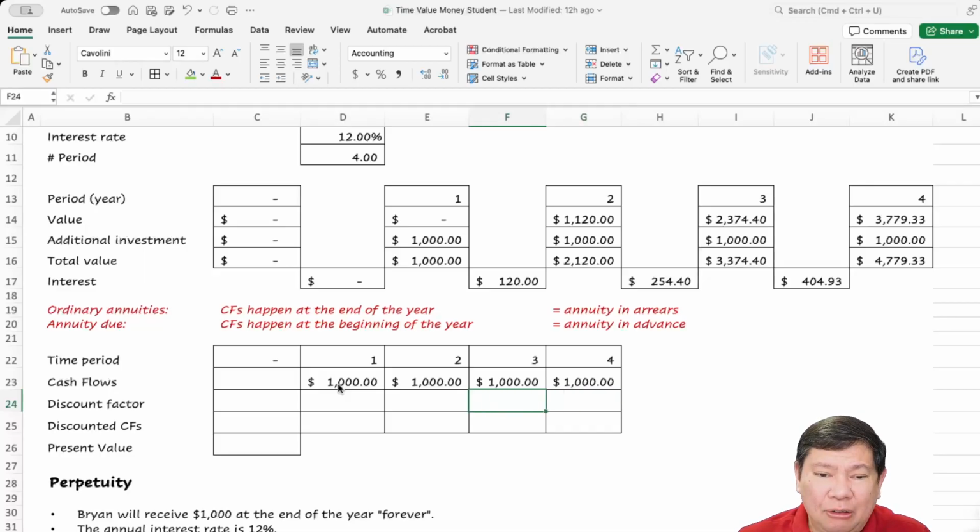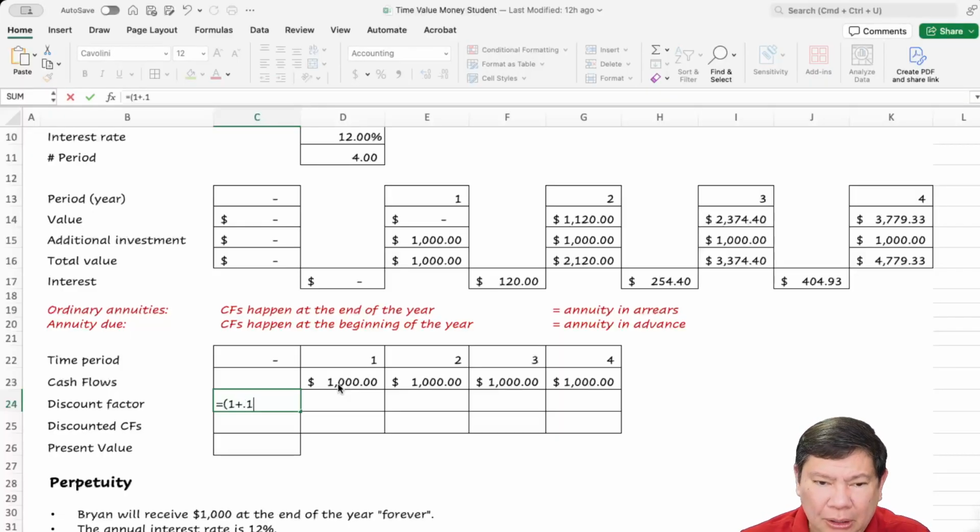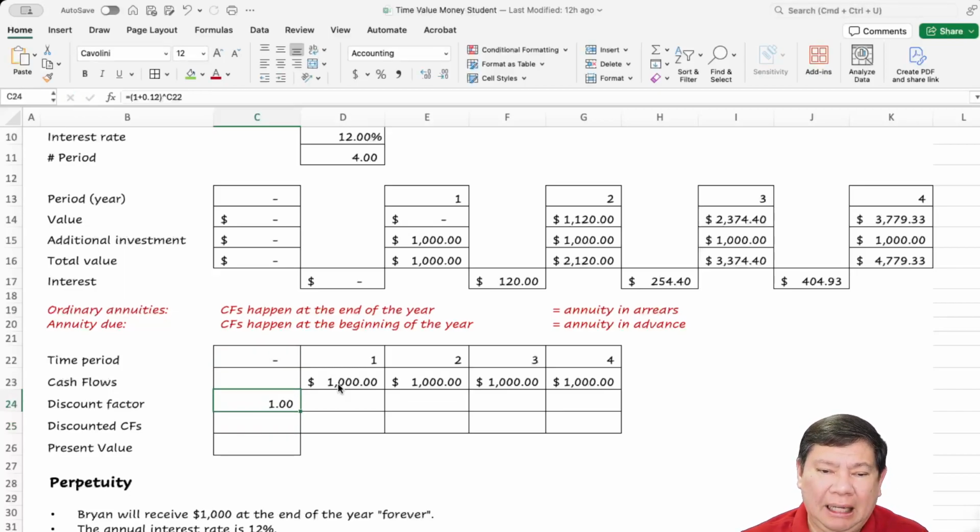Now, the discount factor or time value factor is going to be 1 plus 0.12 to the power of t. Okay.